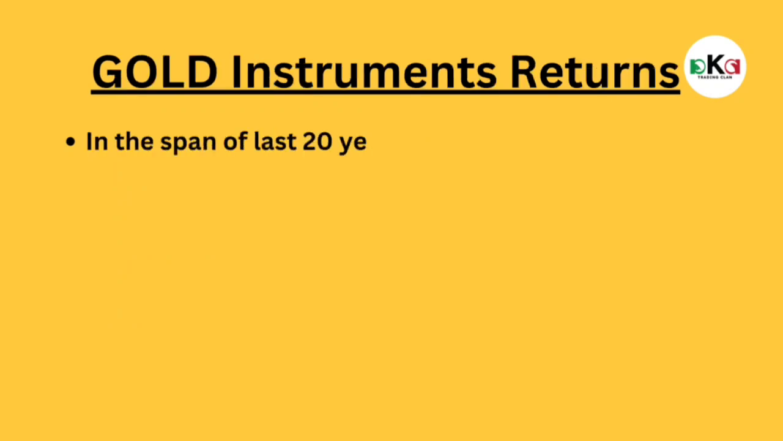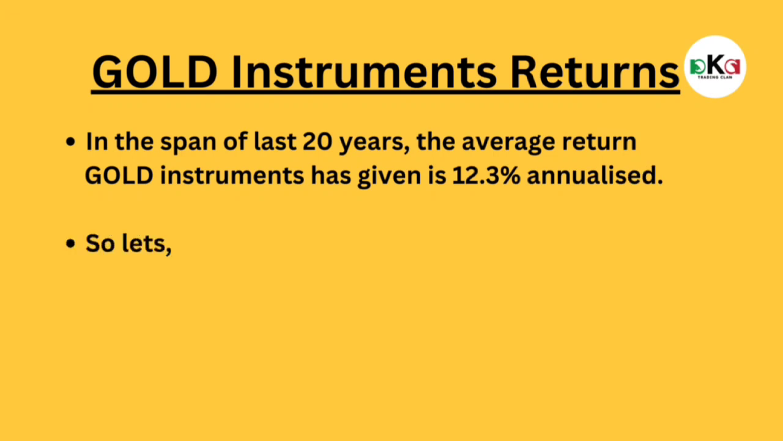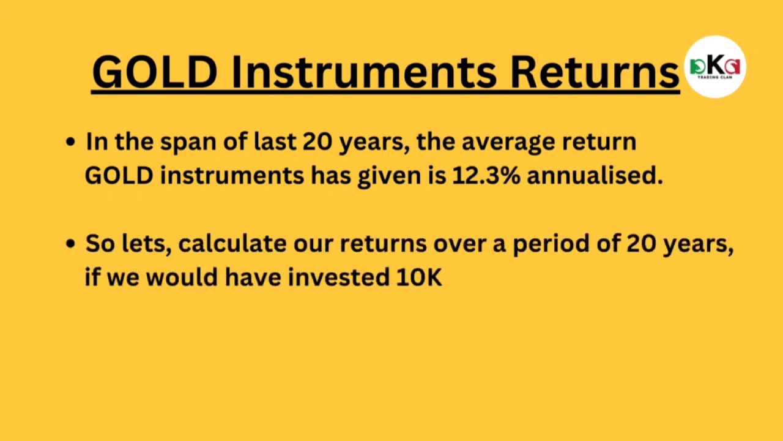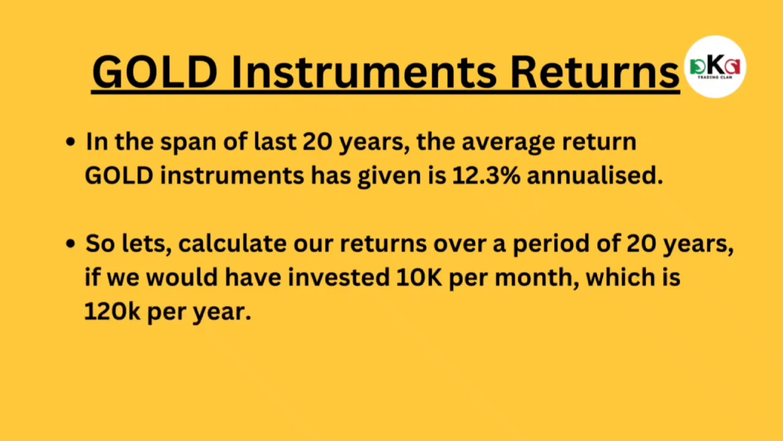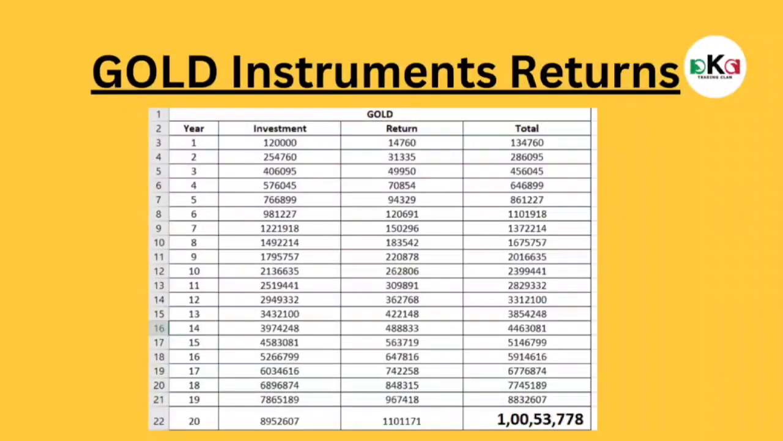In the span of last 20 years, the average return gold instruments has given is 12.3% annualized. So let's calculate our returns over a period of 20 years if we would have invested 10,000 per month, which is 1,20,000 per year. So as you can see in the figure, we invested 1,20,000 first year. Our return on that was 14,760. So the total amount we had was 1,34,760.